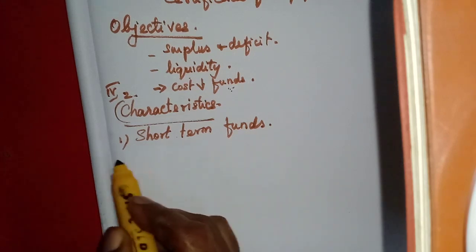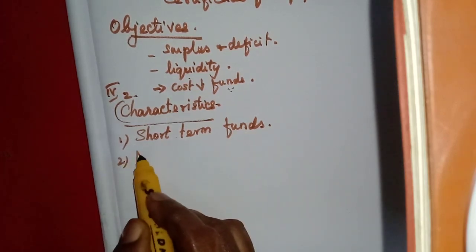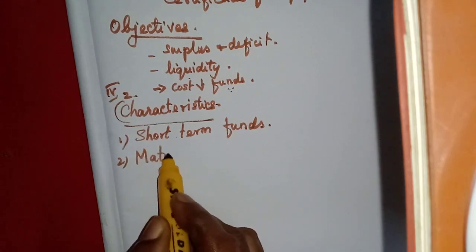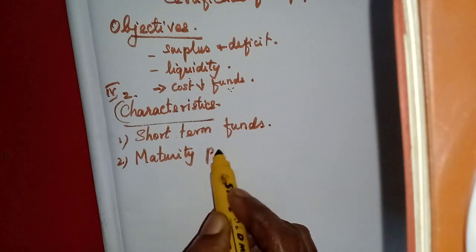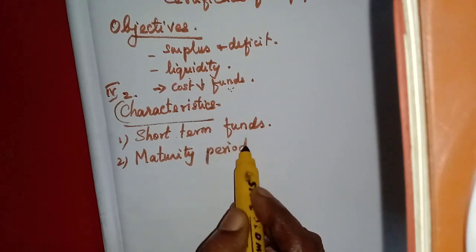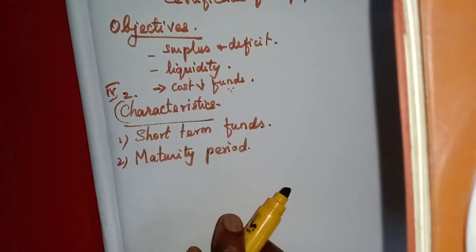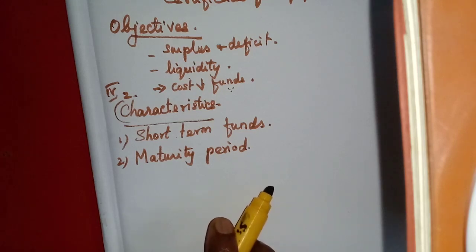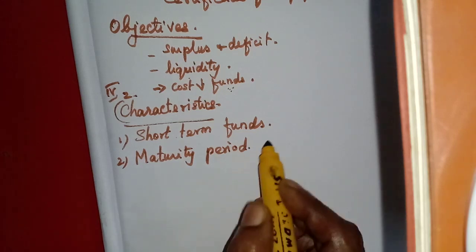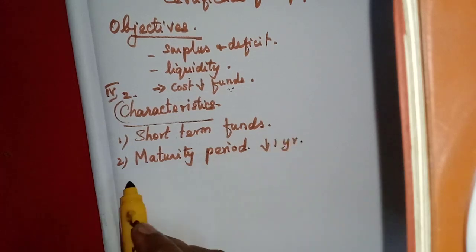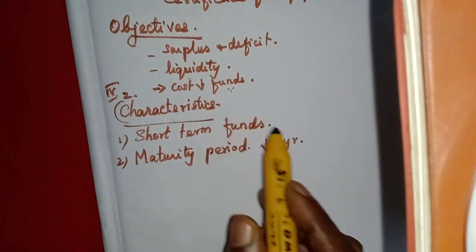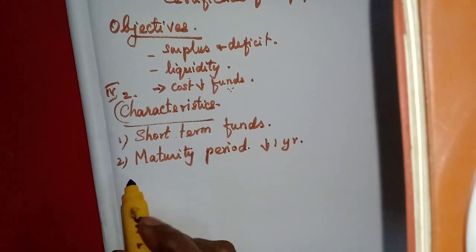Then that is another point, the maturity period. What is the maturity period of these money market instruments? The maturity period of the financial assets will be less than 1 year. Okay, the maturity period of the money market instruments is less than 1 year.